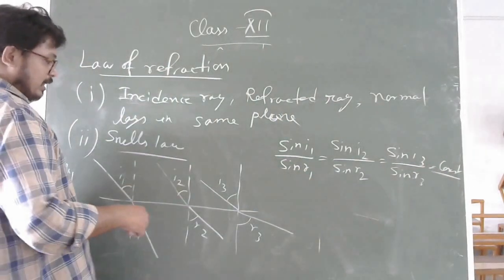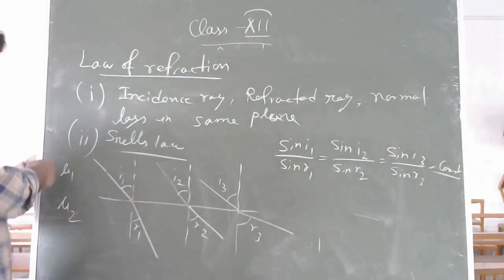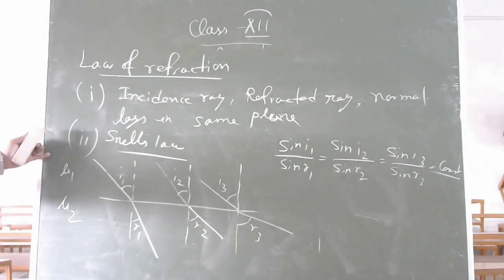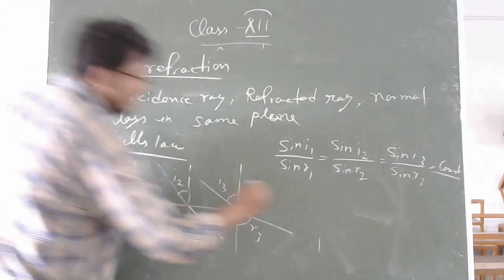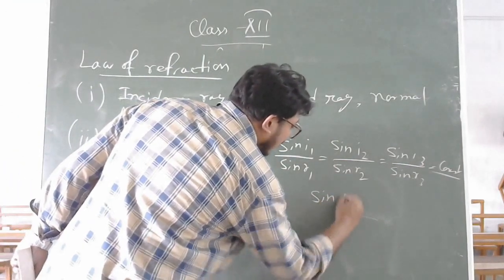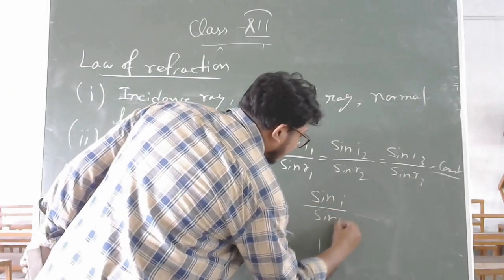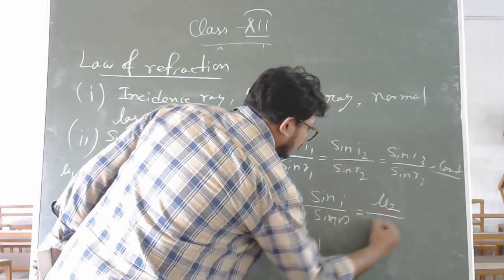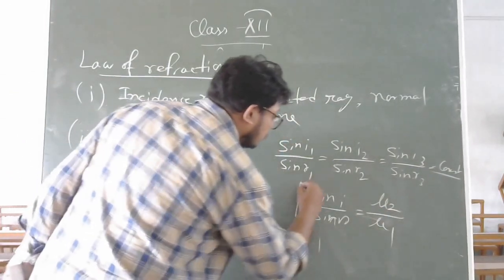And that constant is equal to the ratio of their refractive index. That means you can write sin I by sin R is given by mu 2 by mu 1.